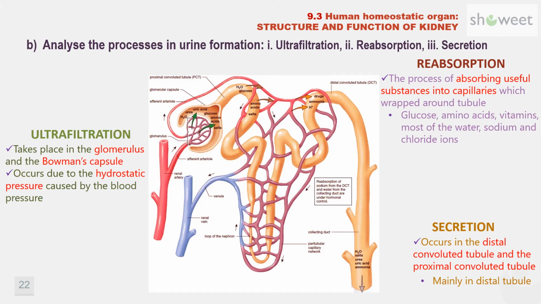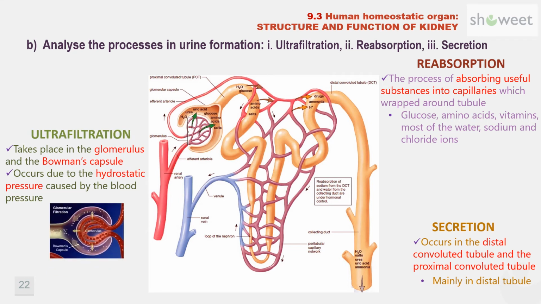Ultrafiltration, reabsorption, and secretion are the processes involved in urine formation. Different parts of the microscopic nephron are involved in these processes. Ultrafiltration occurs in the glomerulus and Bowman's capsule. Blood from the renal artery flows through the afferent arteriole into the glomerulus and continues to flow through the efferent arteriole.